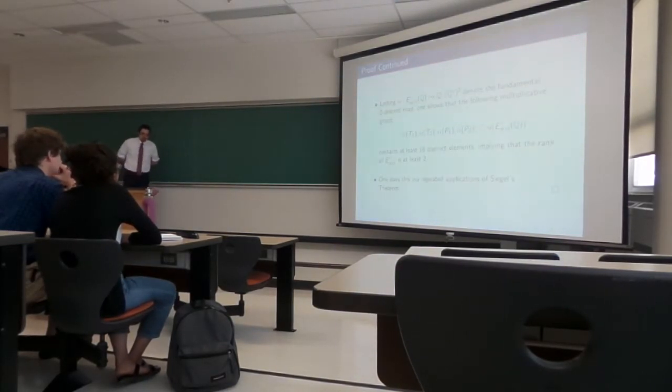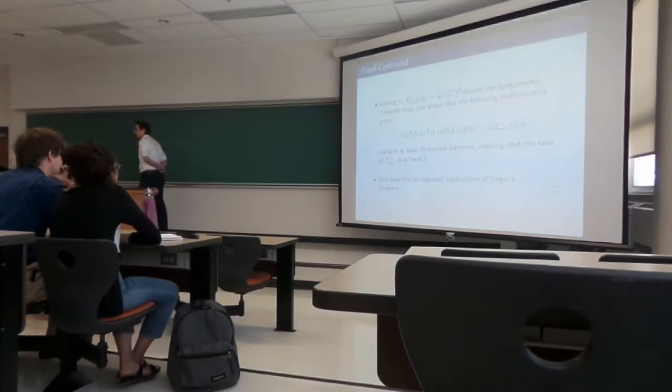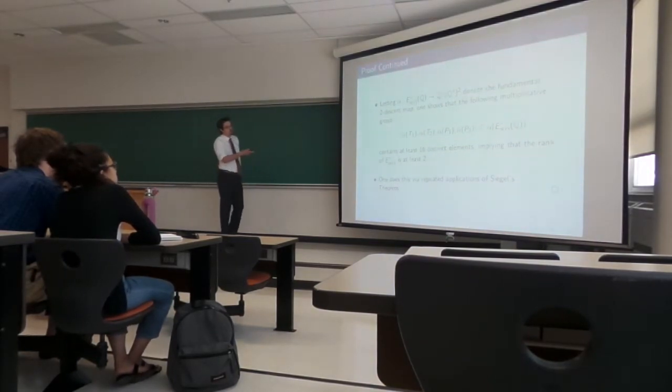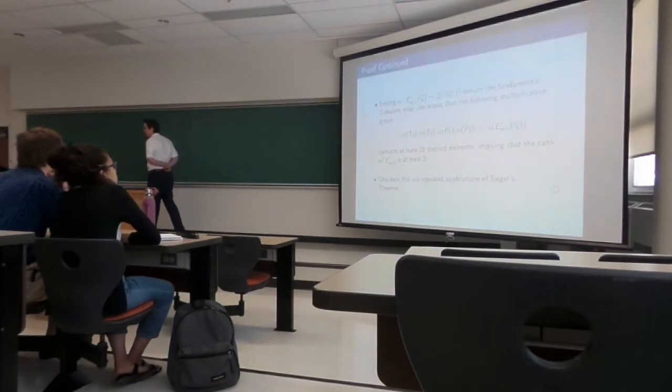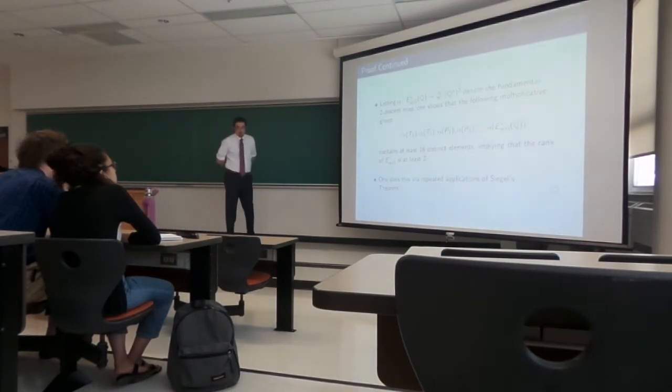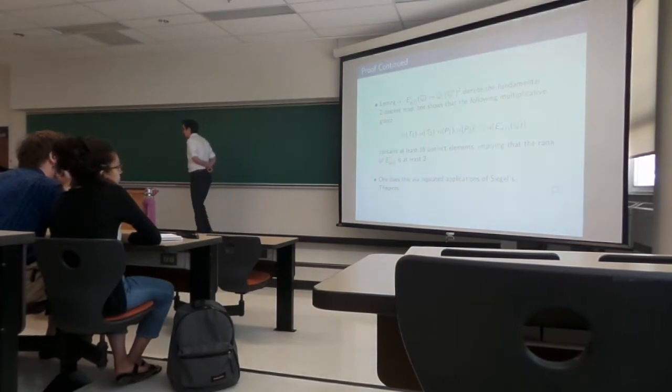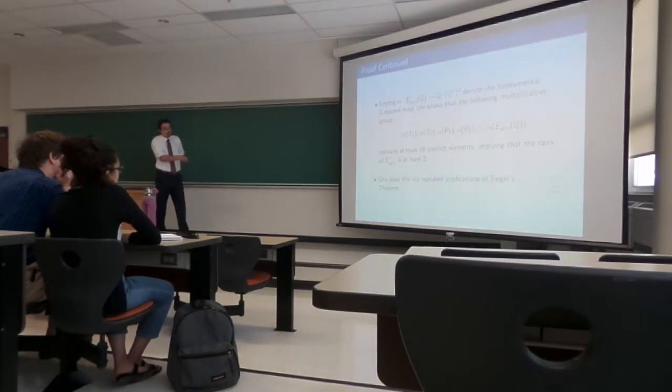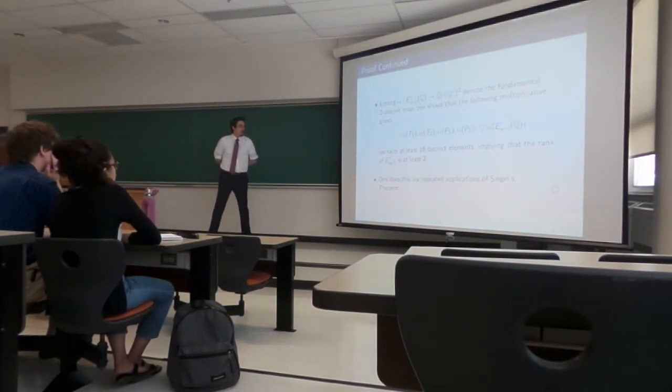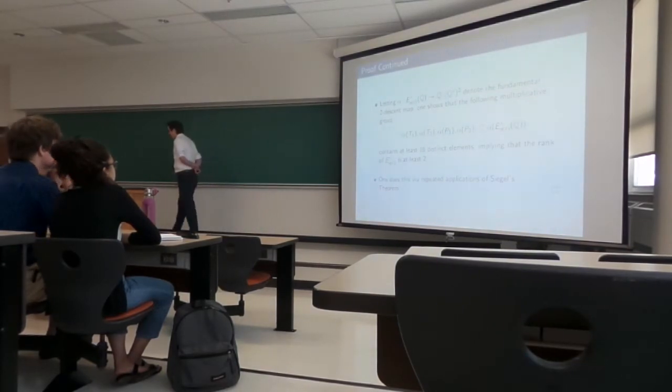And what is the point from here? Well, if we let alpha denote our fundamental 2-descent map from the group of rational points on E_{n(L),tau} to Q star modulo Q star squared, then the idea is to show that the multiplicative group generated by the images of T1, T2, P1, and P2 under alpha contains 16 distinct elements. If you can do this, that means that the image of the group of rational points on E_{n(L),tau} has at least 16 distinct elements in it, which exactly implies that the rank of E_{n(L),tau} is at least 2.